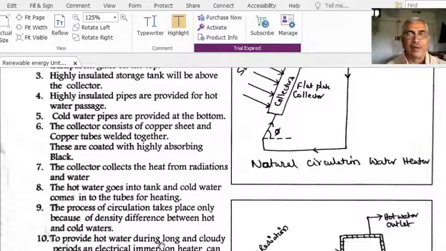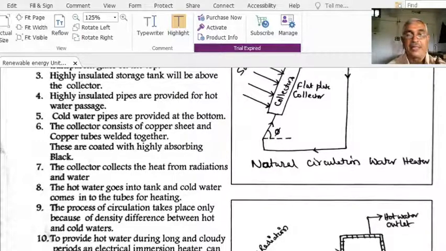To provide hot water during long and cloudy periods: once the hot water is stored in the storage tank, the hotness will remain for only a few hours, 8 to 10 hours. In order to get hot water for a long time, and during cloudy periods, we need a supporting system.